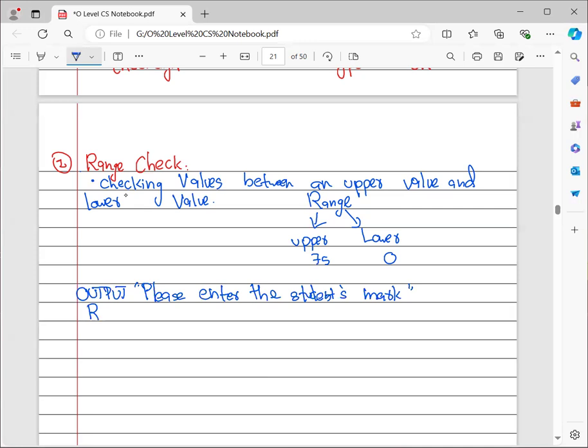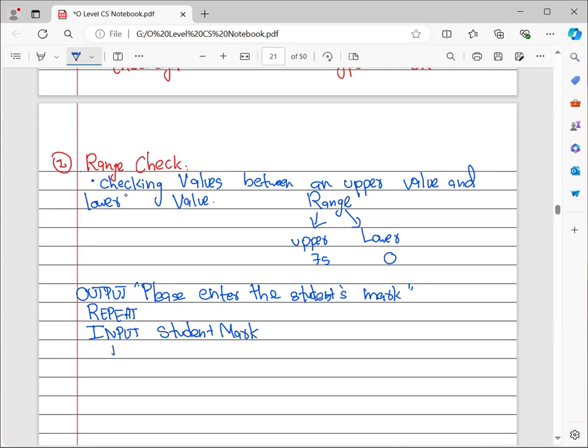Just after that, I add a loop here, repeat, and now I have written input student marks. Why have I written input after repeat, rather than before it? If I write it above, it is going to ask for the student marks only once. But with the repeat statement, it is going to be repeated until a certain condition is met. I will put that condition at the end, you will see. That is why we have put it this way.